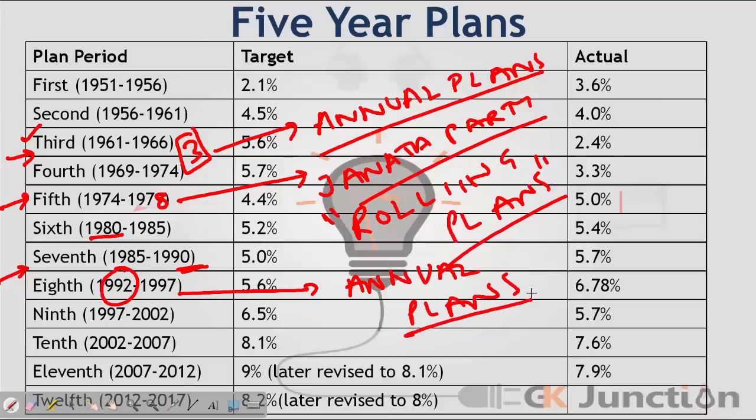So we'll be talking about this balance of payment crisis later in the presentation. Currently we are in the 12th 5-year plan, and these are the targets for this particular plan. This period is of course 2012 to 2017.